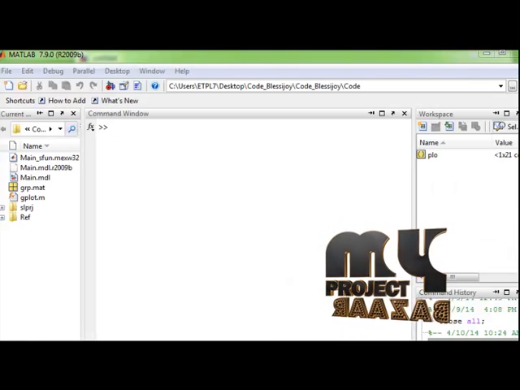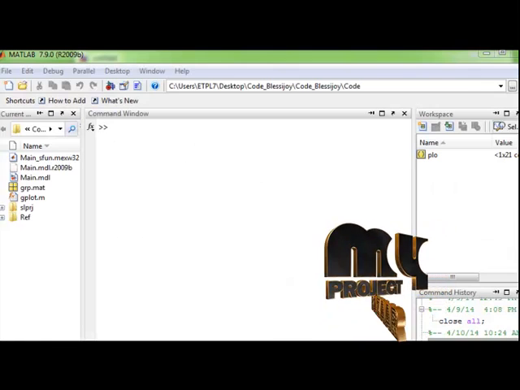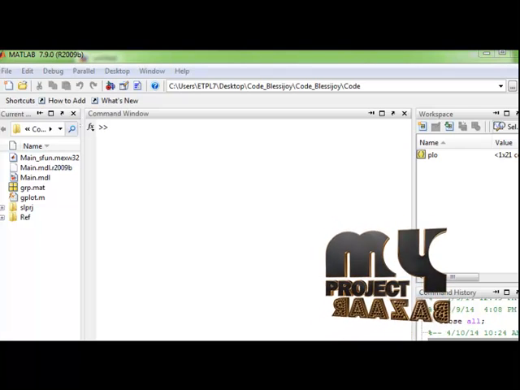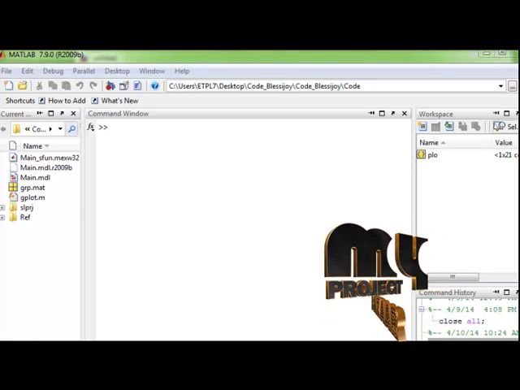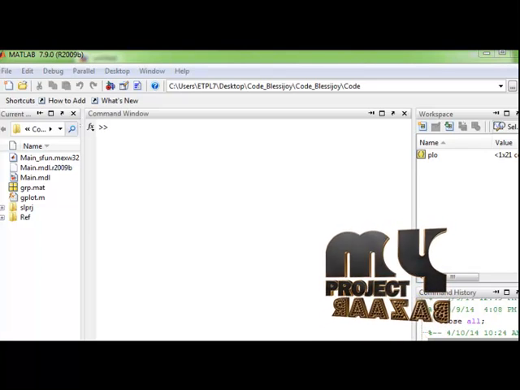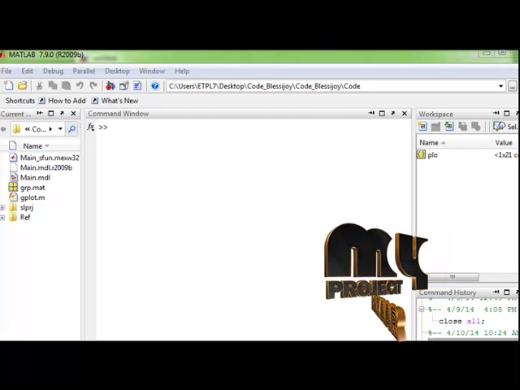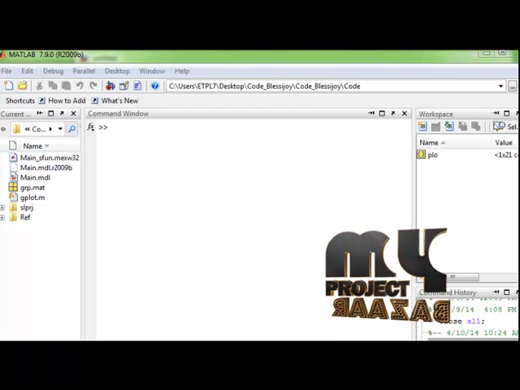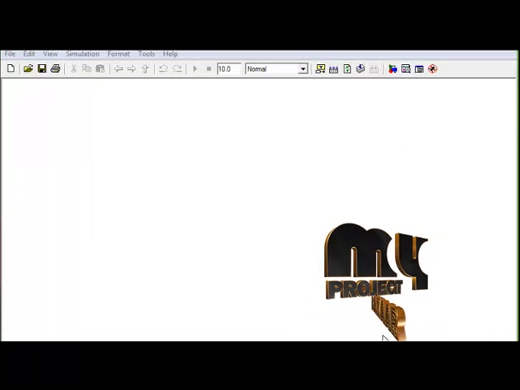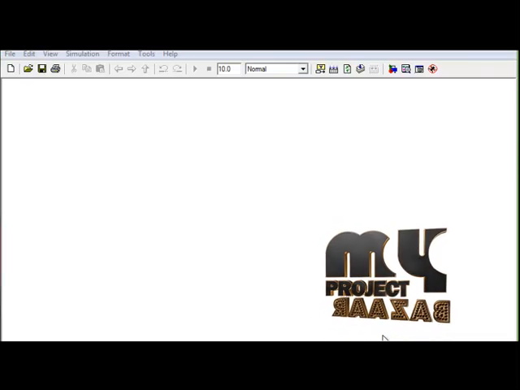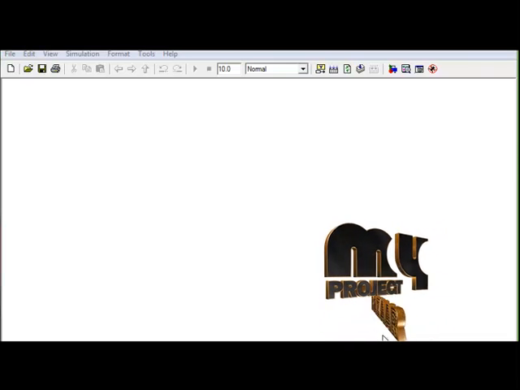Now let's see the implementation work of this processor. This is the MATLAB command window. These are the files used for this processor. Main is the main function model and the others are sub-function files. Choose the main option, the main model, and run it. This main model we designed for a novel FACTS compensation scheme for power quality improvement in smart grid.